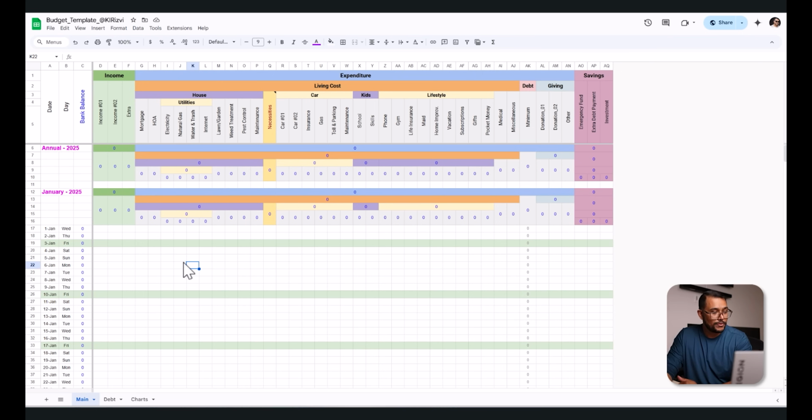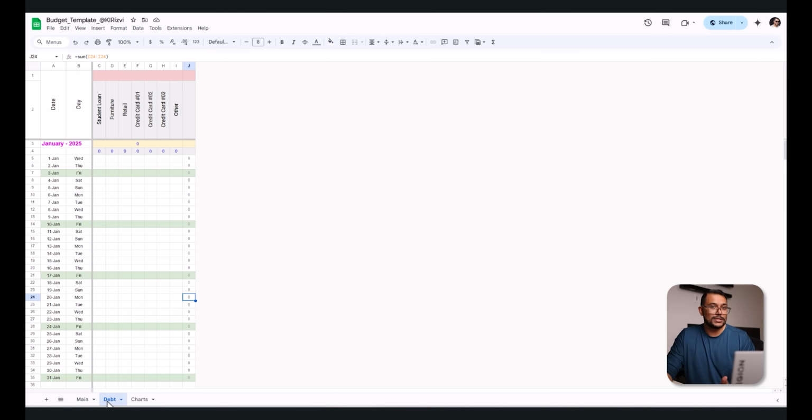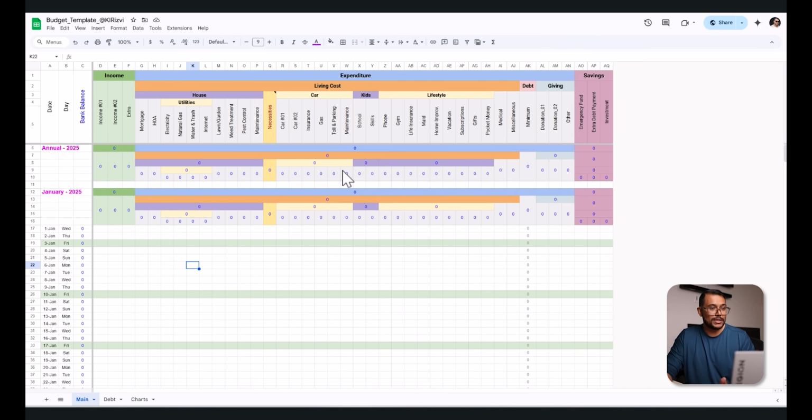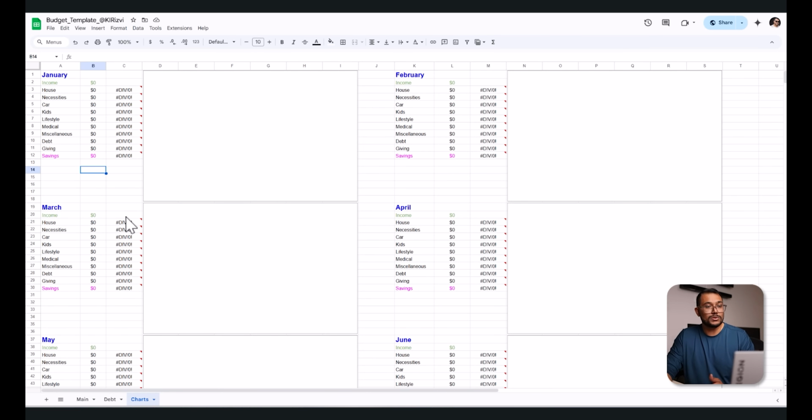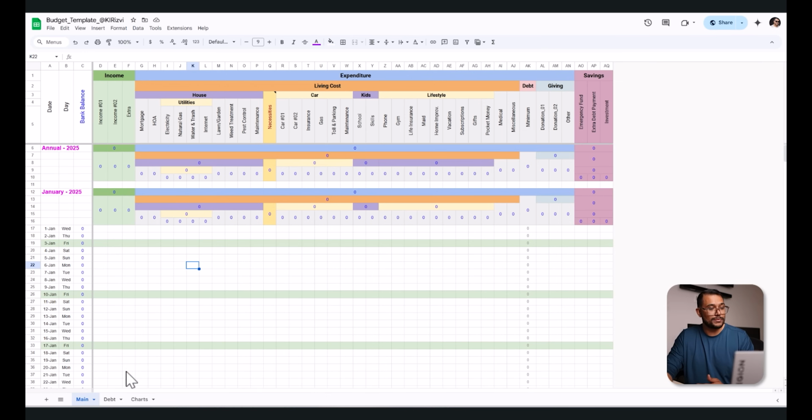It will have mainly three tabs at the bottom. If you see main, I put debt separately because if there are a number of columns, you don't want to mess up and make your main spreadsheet too big unnecessarily. You can keep it separate, and at the end there's a chart. As you input more data, it should show you. We're going to see all of them.